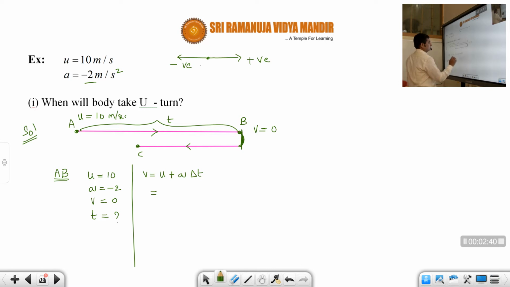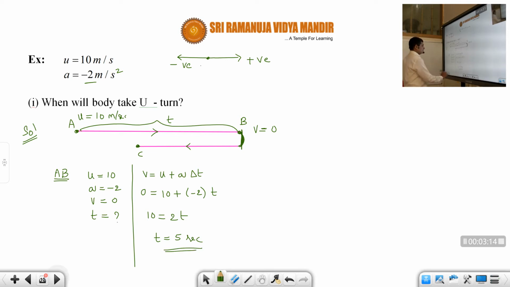So 0 equals 10 plus minus 2 into delta t. Delta t means t minus 0, so you can write simply t. So 10 is equal to 2t, or t is equal to 5 seconds. So that means in 5 seconds it will take a U-turn.